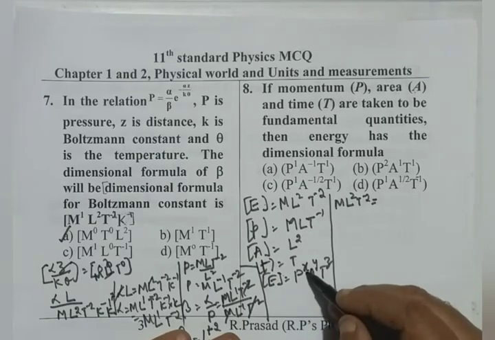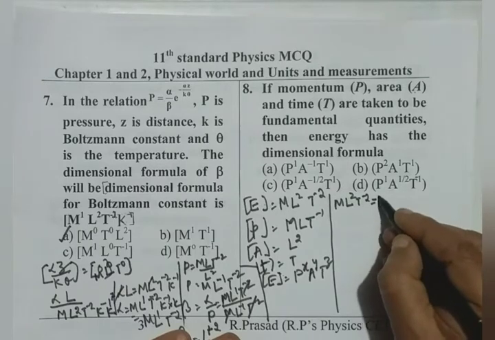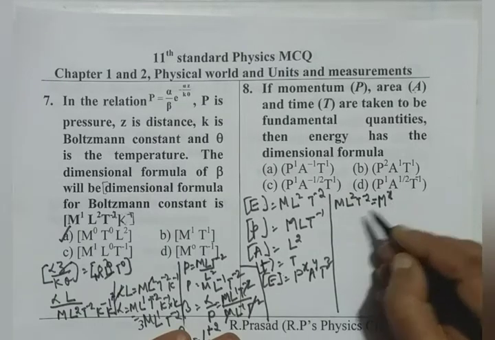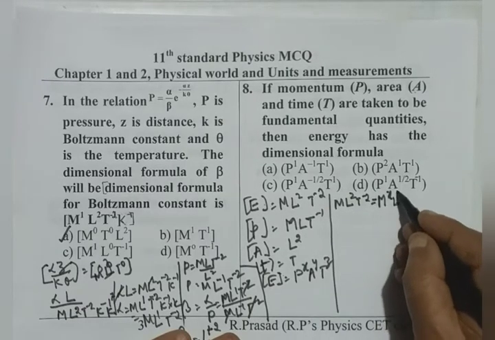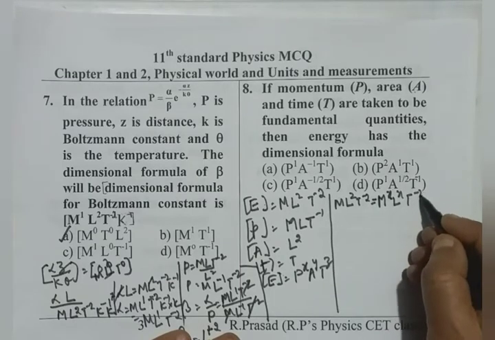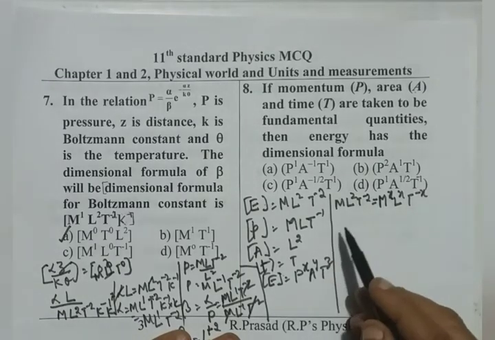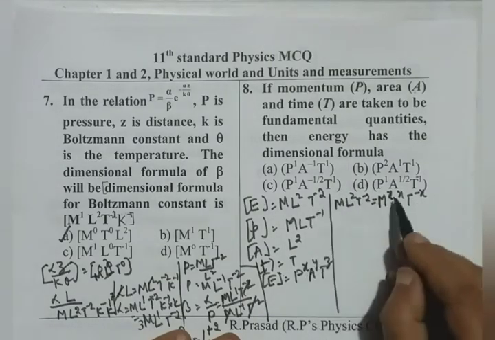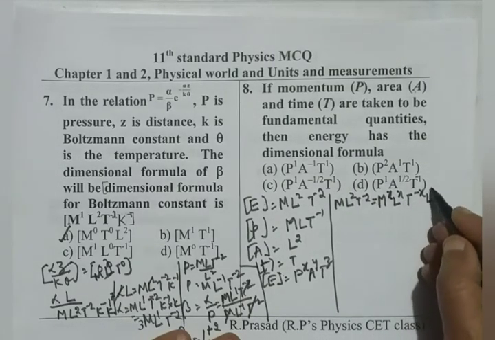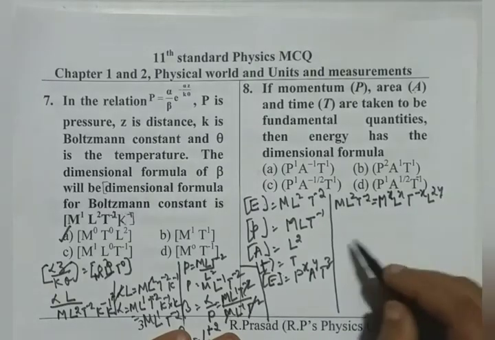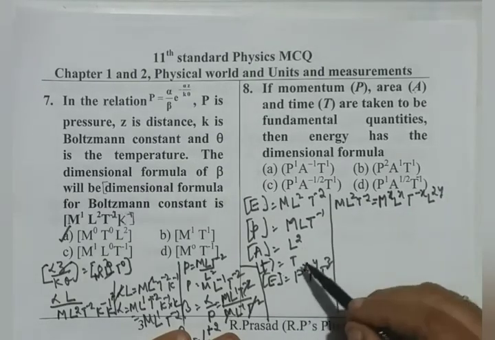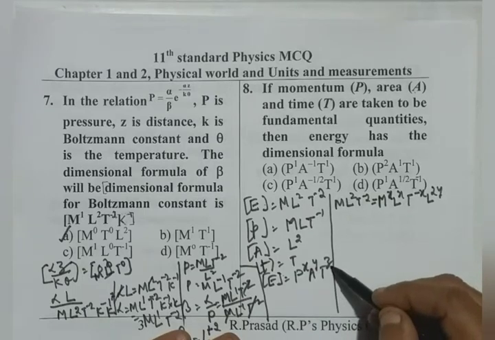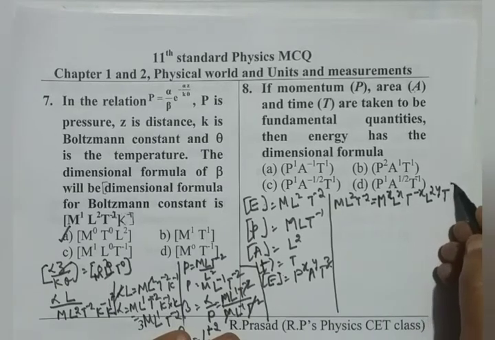I take the power also, therefore I must write M^x L^x T^(-x), and area L² whole to the power of y, so L^(2y), and time T to the power of z.